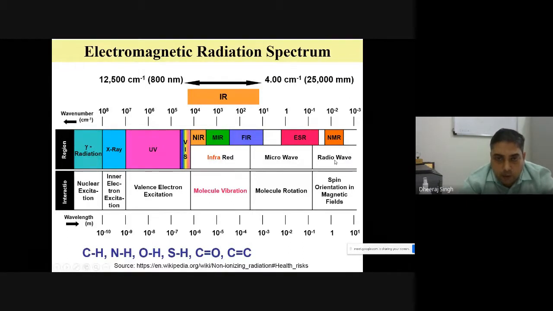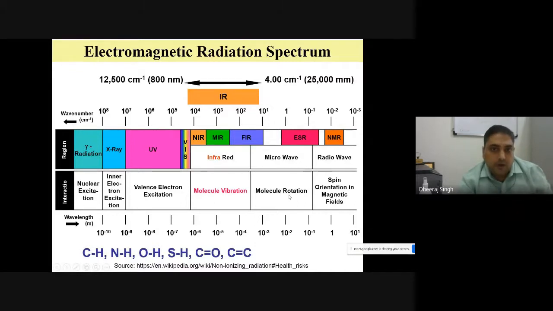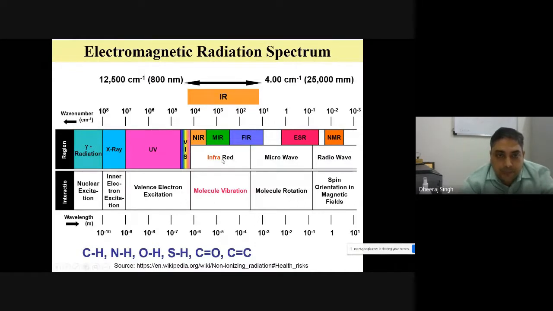If you take the radio wave incident on any molecule or material, generally it provides information about the spin orientation in a magnetic field. In the same way, microwave, if you put it on your molecule sample, will provide the molecular rotational information. Similarly, if you apply infrared light on your molecules and material, generally it will provide the information about the molecular vibration, because every molecule has vibrational levels, rotational levels, and electronic levels. All these types of information you can obtain by different electromagnetic radiation when incident on it.